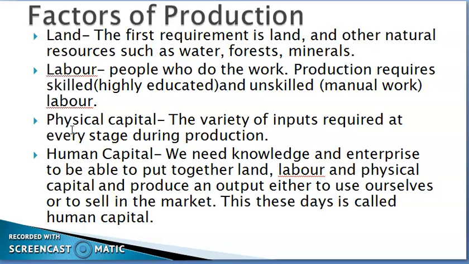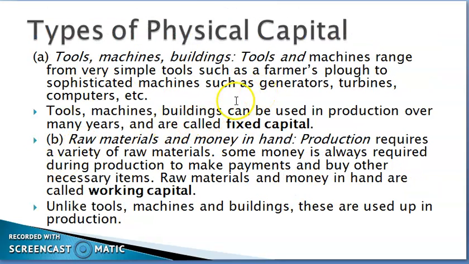What does it mean? It means we require one entrepreneur who can put land, labor and physical capital together and produce the things. For example, when you talk about the Ambanis, what are they? That is actually human capital. They have put the other factors together to produce goods and services. Now, moving to the next, types of physical capital.